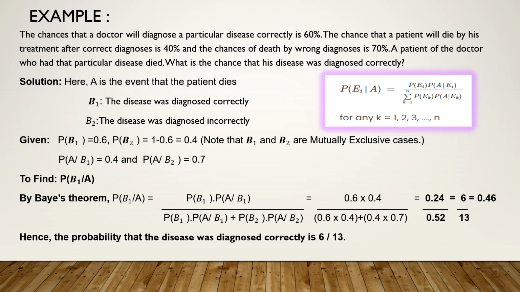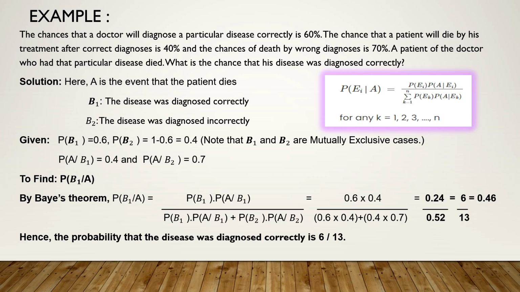What else is given to us? Now suppose A is the event that the patient dies. What else is given to us? By the data, the chance of a patient dying by the treatment after correct diagnosis is 40%. That means B1 has already occurred, and after that A occurs, means the patient dies given that the disease was diagnosed correctly. So P of A given B1 is 0.4. Similarly, P of A given B2 is 0.7. This is given to us.